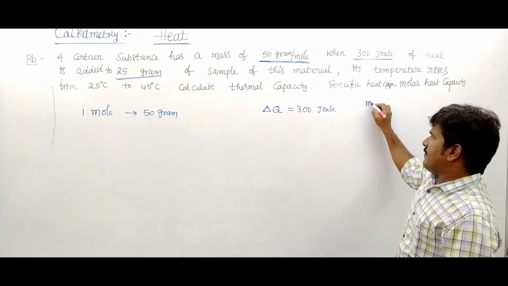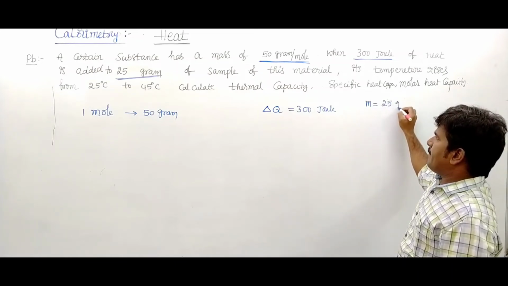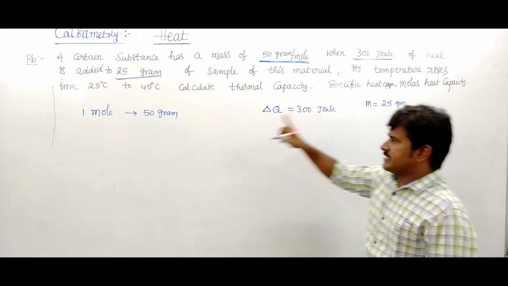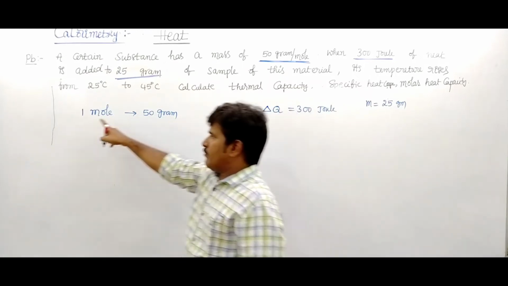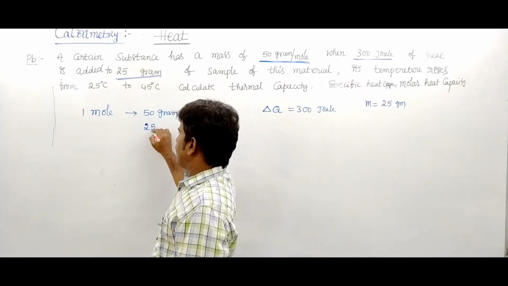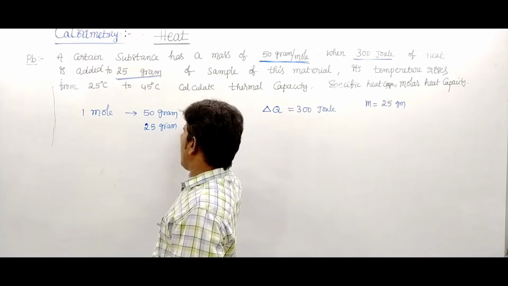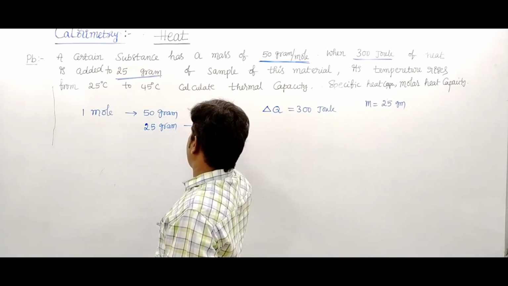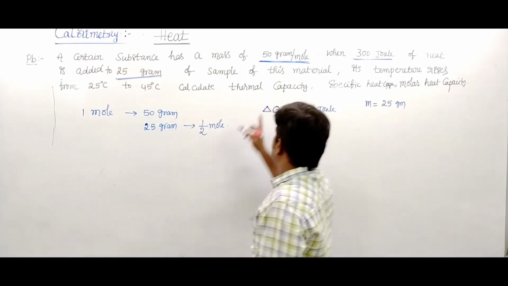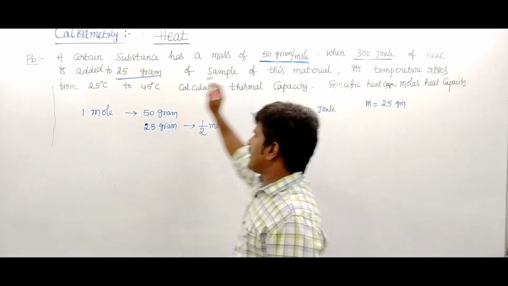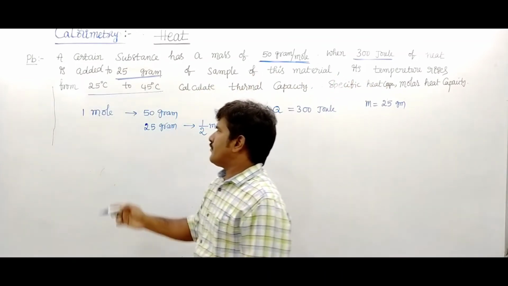That is half a mole of substance. Its temperature rises from 25 to 45.